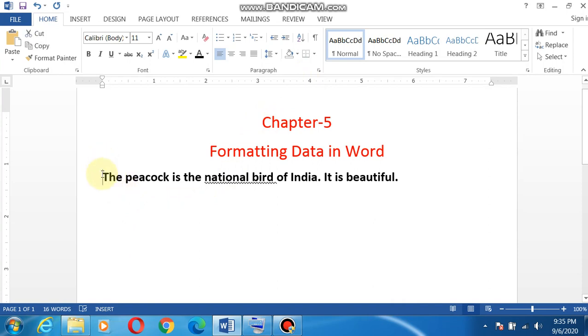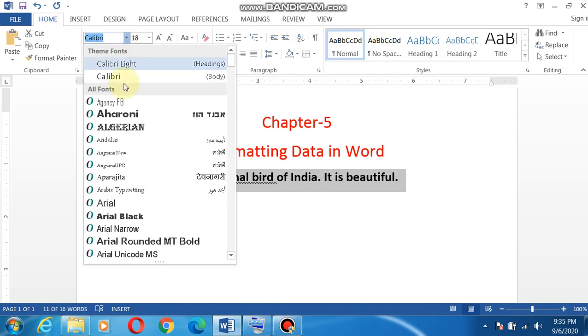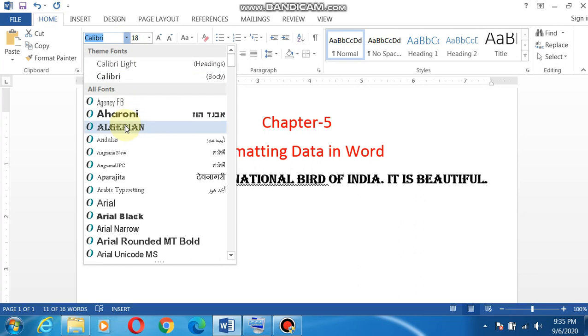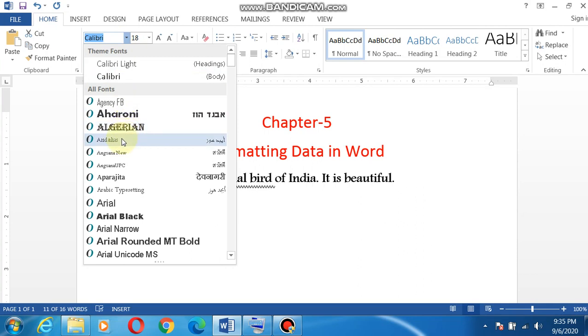Now again I have to select the text. I want to apply some more features. So like this, I have to select the text. Now font style. There are various styles available. You can see, as I am selecting the name of the font, the style, it is appearing in a different type of style.